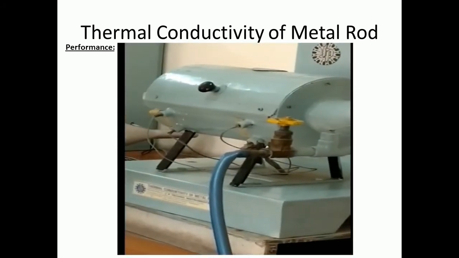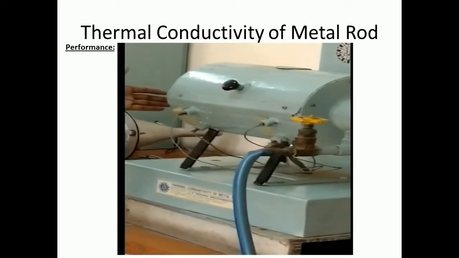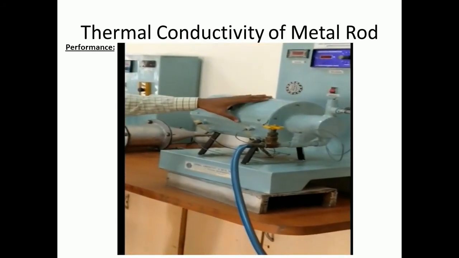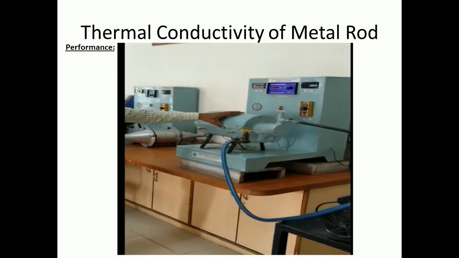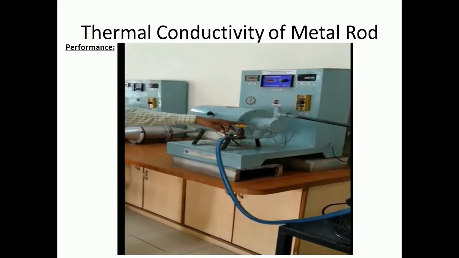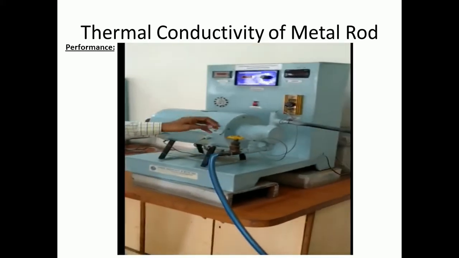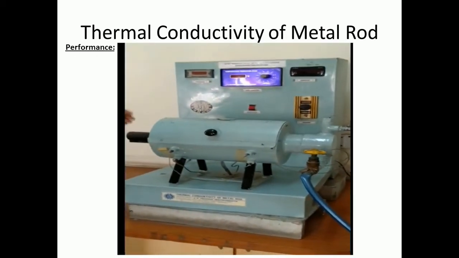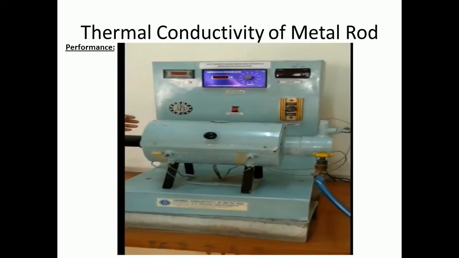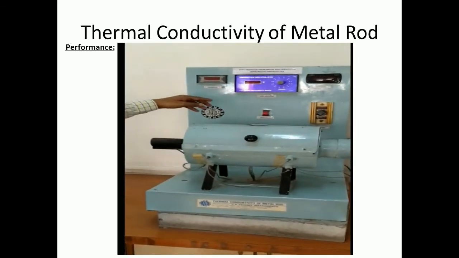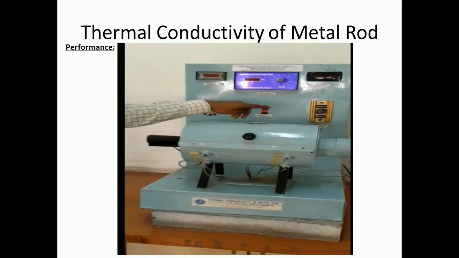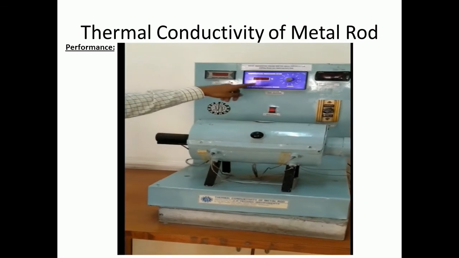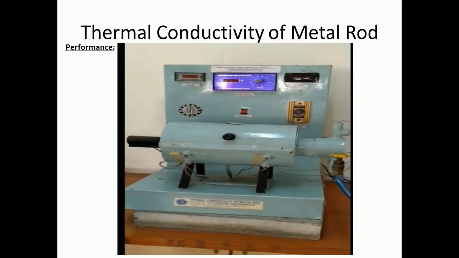On the left hand side there is a heater provided. In the middle this metal rod is getting insulated, and the right hand side of the metal rod is inserted into water jacket. So this is the setup. The rest of the things are the same: the main switch, dimmers, voltmeter, temperature indicator and ammeter.